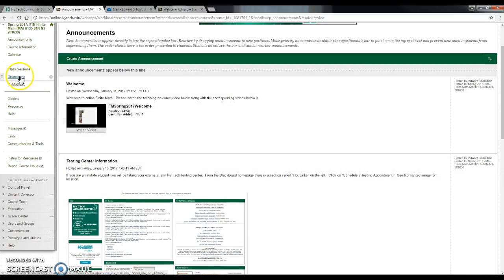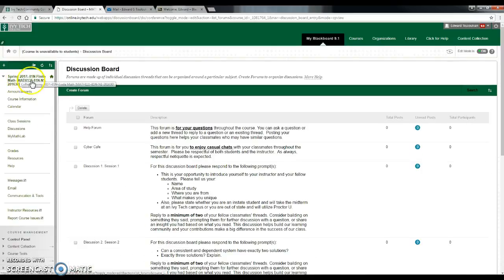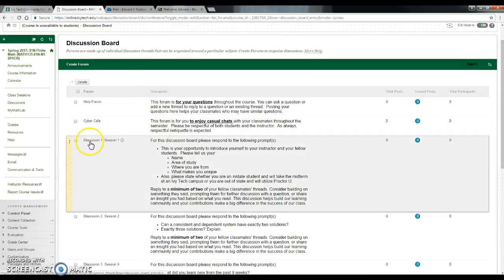So if we go to discussions, here's the first discussion, discussion 1, section 1. What it wants you to do is tell us your name, area of study, where you're from, what makes you unique, kind of a get-to-know-you thing. Also indicate whether you're an in-state or out-of-state student. If you're in-state, you're going to take your test on the Ivy Tech campus. If you're out-of-state, you're going to use ProctorU.